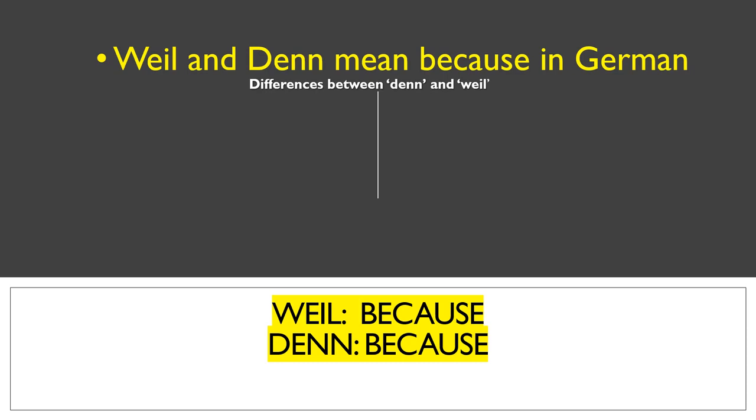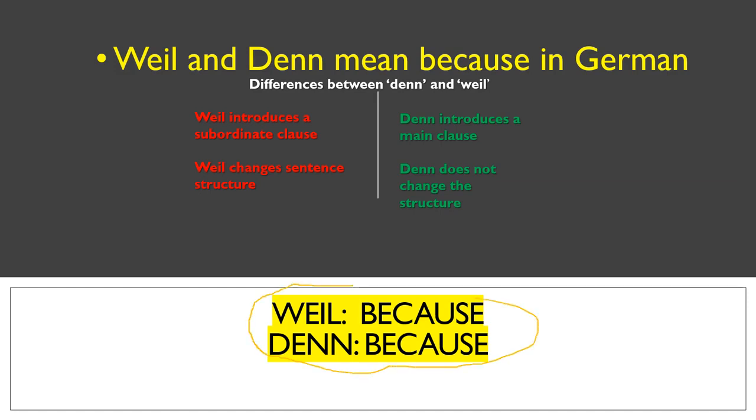So, the differences between Denn and Weil are that Weil introduces a subordinate clause and it also changes the sentence structure, whereas Denn introduces a main clause and doesn't change the sentence structure. They both, however, mean the same thing in principle. Weil means because, and so does denn. They can be used interchangeably.